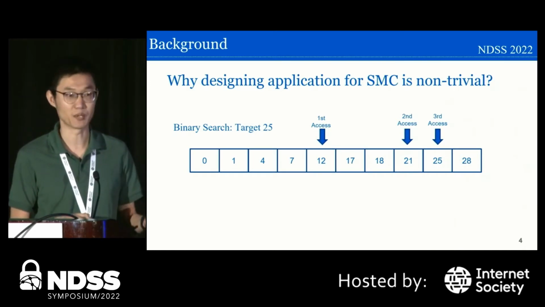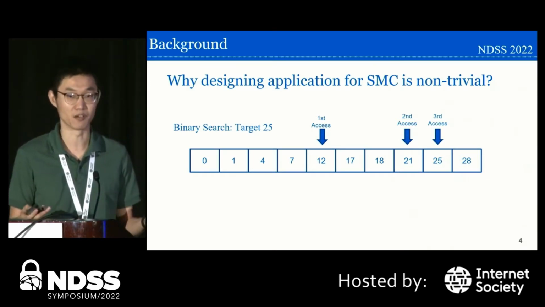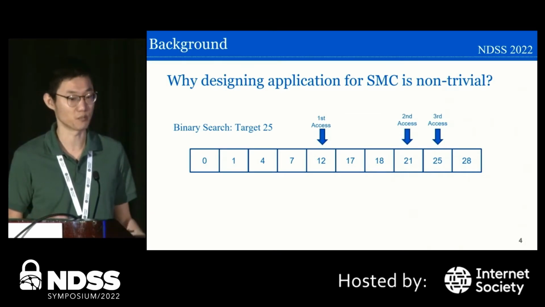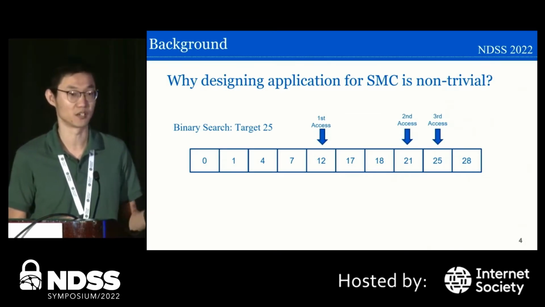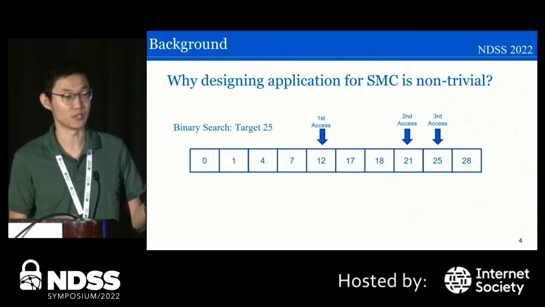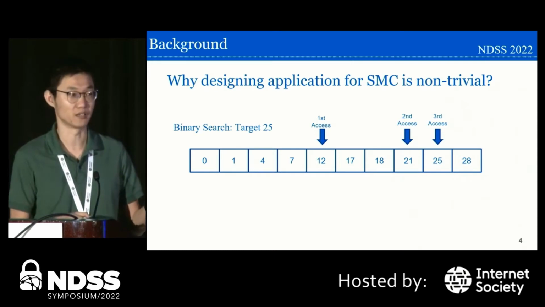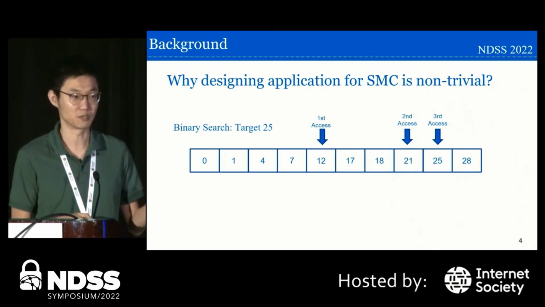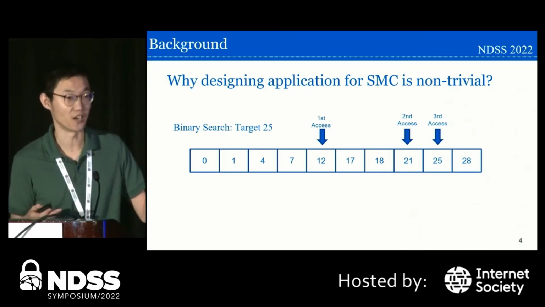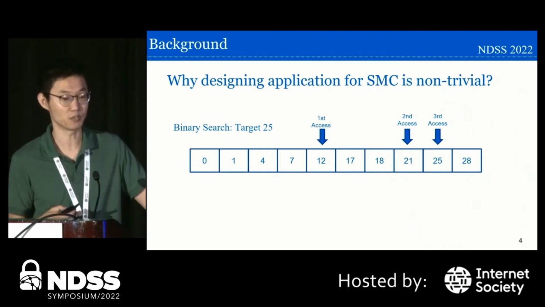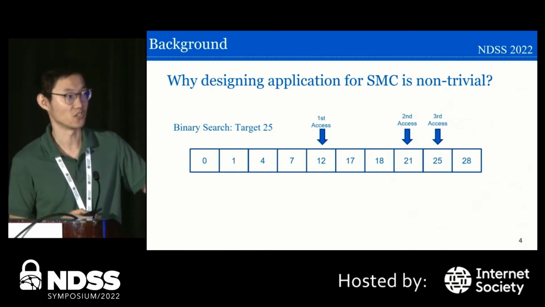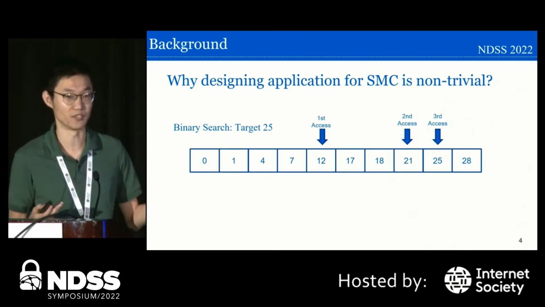For sure, binary search is something that almost everyone on Earth can do. But it's not quite easy to do in the context of secure computation. For normal binary search, we do a logarithmic number of memory accesses and comparisons until we reach the target element. But what if the data here are private? For example, the input array is private, and the target key value is also private.